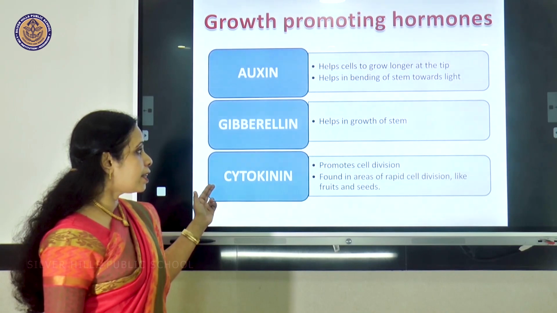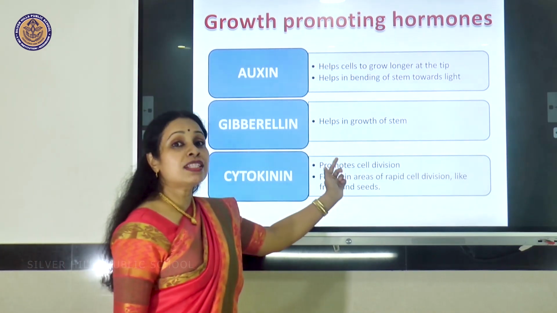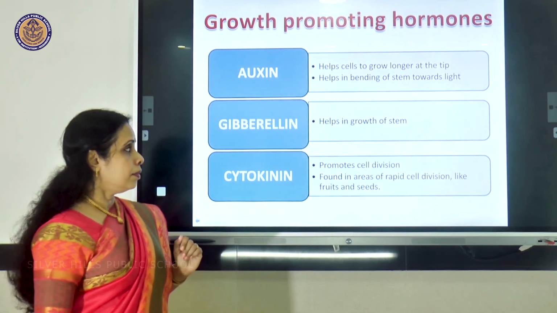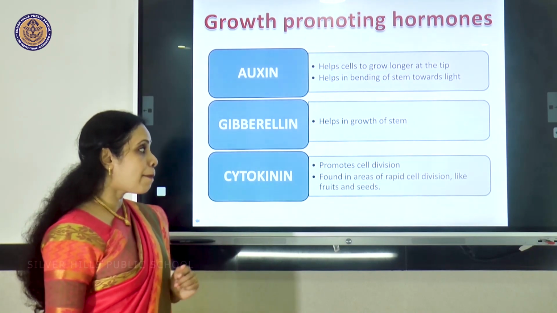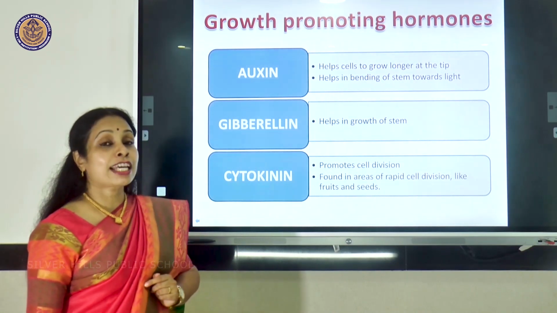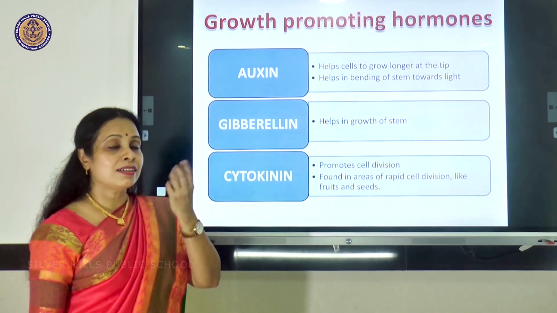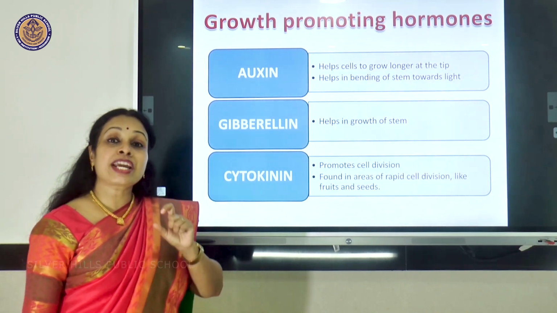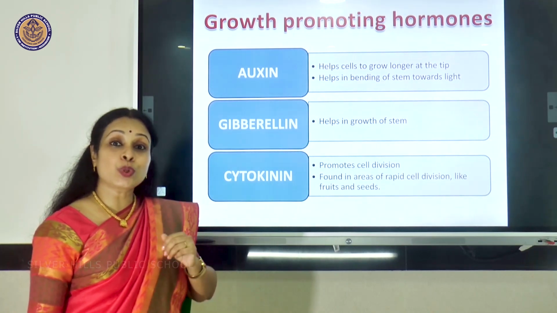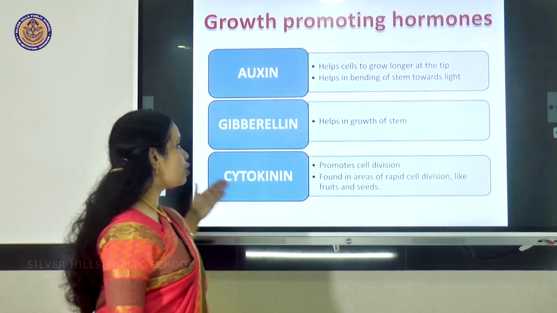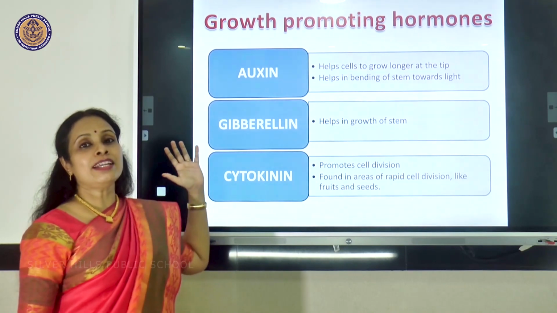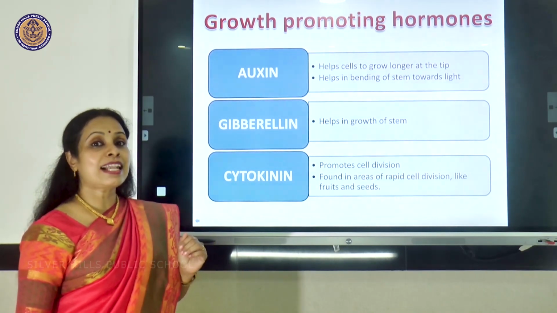And the third one, cytokinin, it promotes cell division and it is found in areas of rapid cell division like in fruits and seeds, fruits which become bigger or seeds which break their dormancy and they are beginning to grow. So in all those places you will find more of cytokinin because it is promoting cell division.